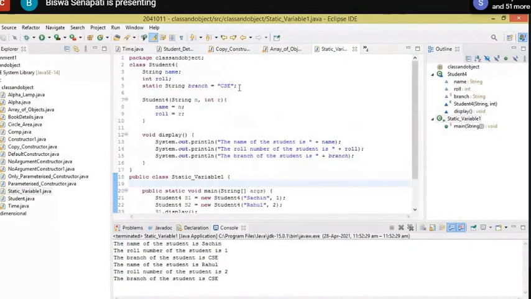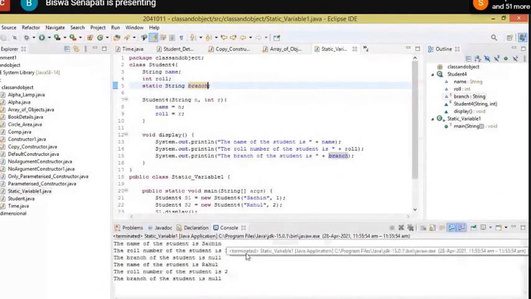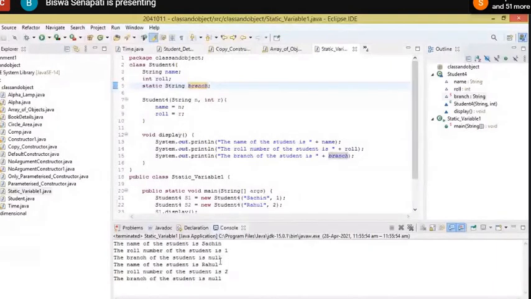Okay. So if we will not provide any values, the JVM will provide the null values. Let us check and let us run the code. I have not tried actually that one. Let me try that one. So just look at here. The branch of the student is null. The branch of the student is null.